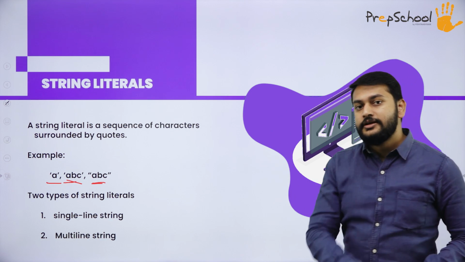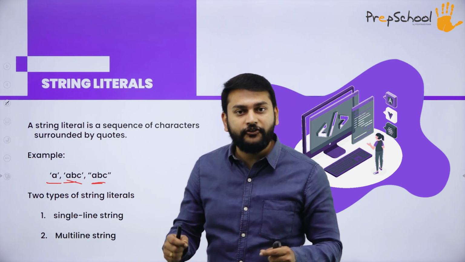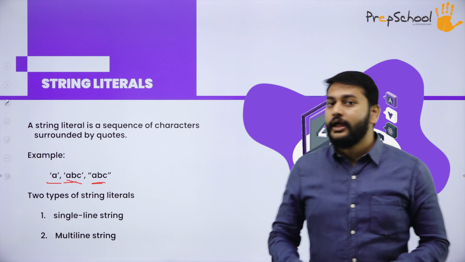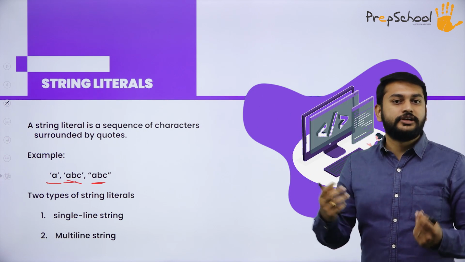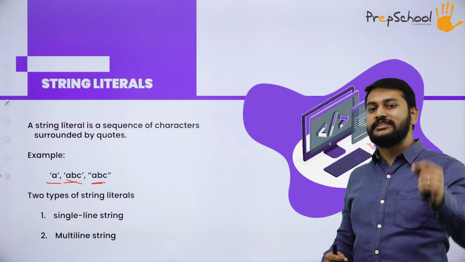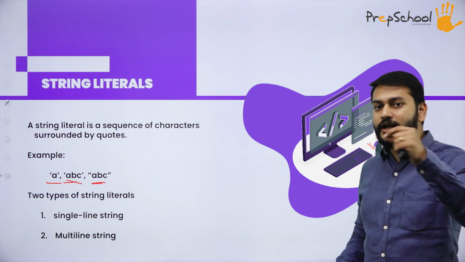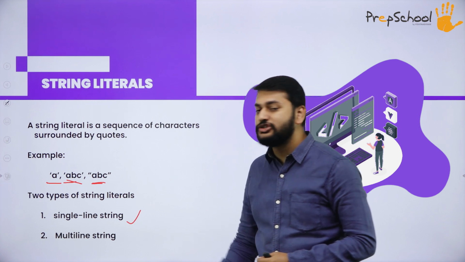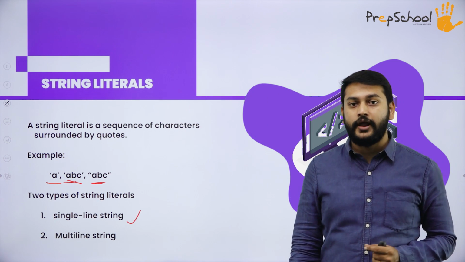So I will repeat. Strings are a group of characters enclosed between quotes. You can use single quotes or double quotes; both carry the same meaning. When it comes to strings, how many types of string literals do we have? We have single line strings and multiple line strings.